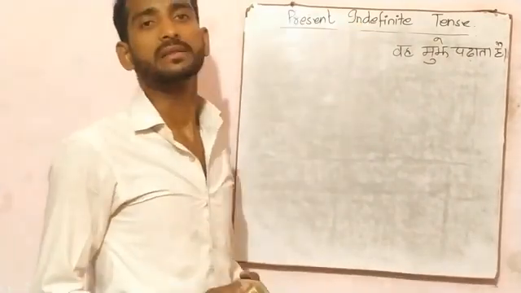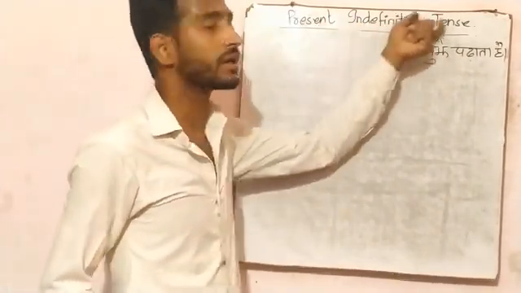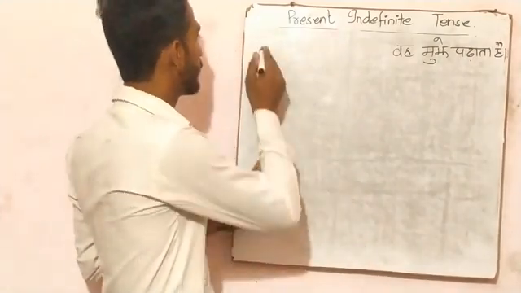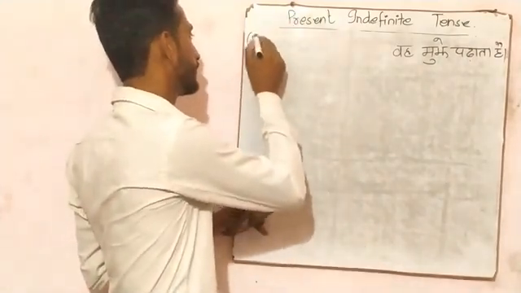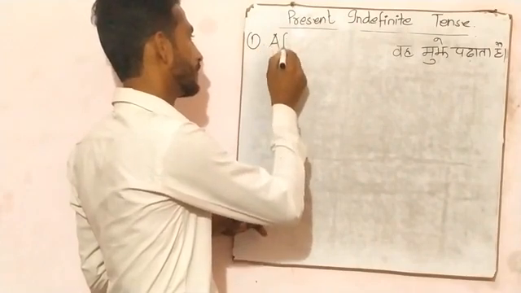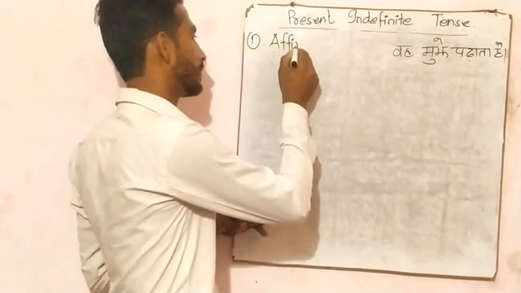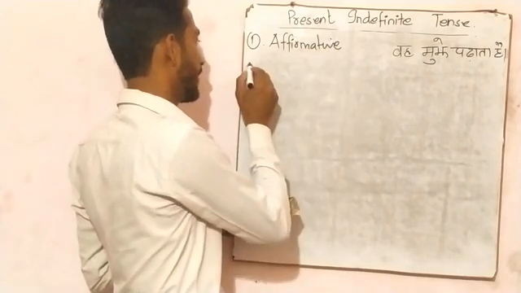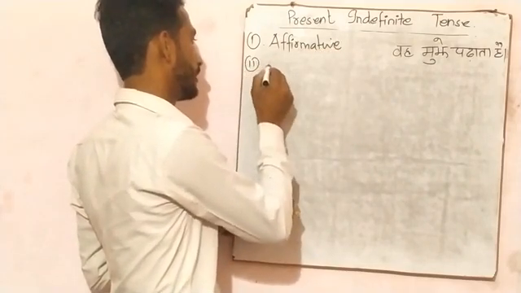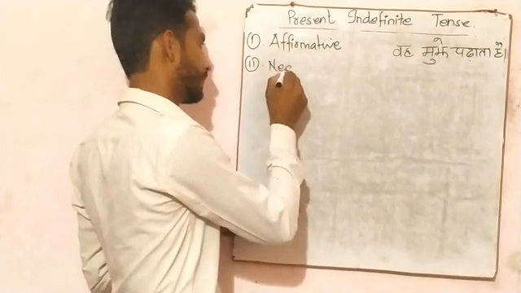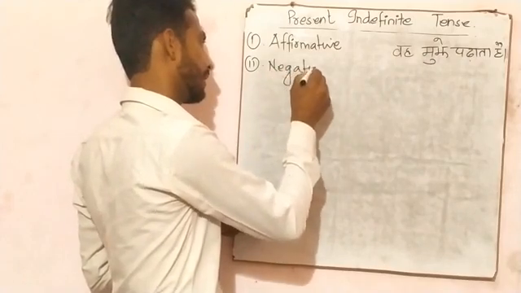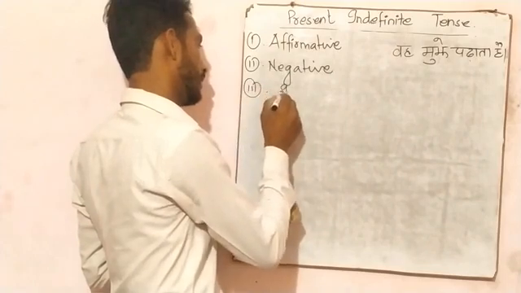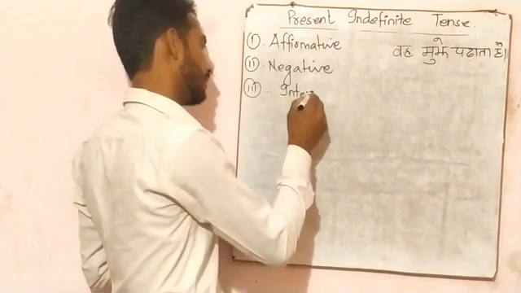Each of these tenses, means present indefinite tense, have three kinds of sentences. First one is affirmative sentence. Second one is negative sentence, and third one is interrogative sentence.